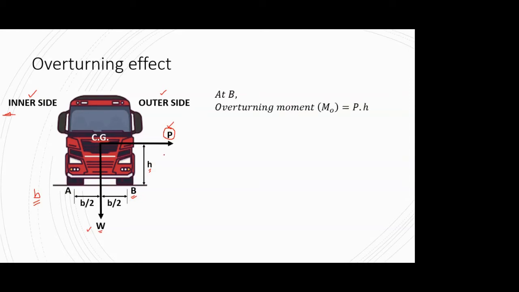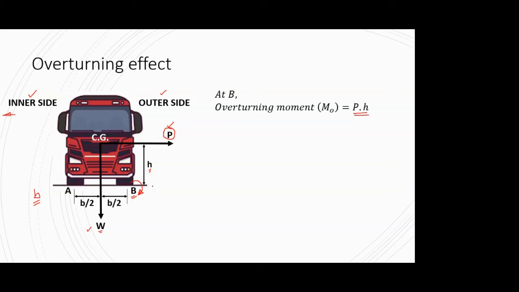So first, if I find out the overturning moment: we have been telling that due to centrifugal force there is going to be overturning. So obviously there will be an overturning moment due to this force P, and I denoted it as MO. So it will be equal to P into h, simply the force into the distance. And another moment is due to the self-weight W. This W will be a sort of restoring moment, because this is the magnitude P into h, but if I see the direction, it will be somewhat like this for the overturning moment.